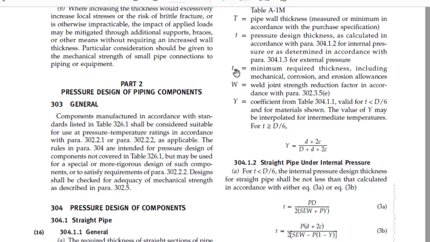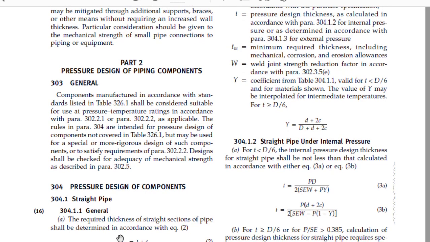And what is Tm? Tm is the value that we have to calculate. It is based on the minimum, what does the definition say, minimum required thickness including mechanical corrosion and erosion allowance. And what is the W? W is the weld joint stress reduction factor in accordance with paragraph 302.3.5.